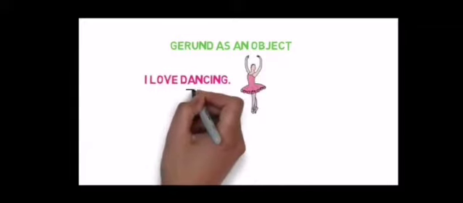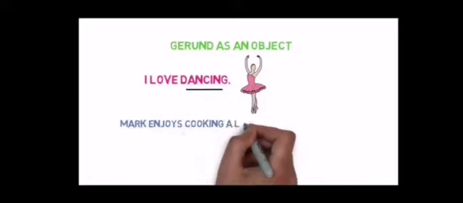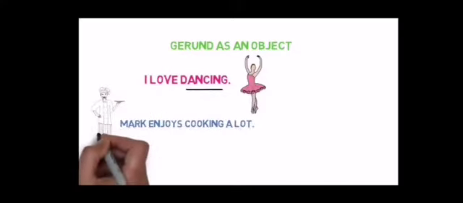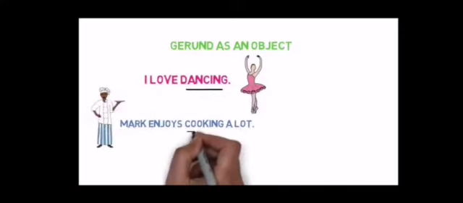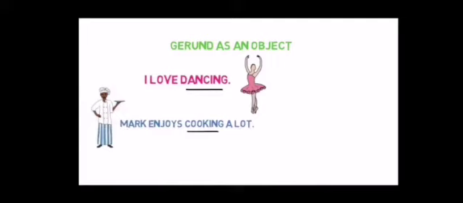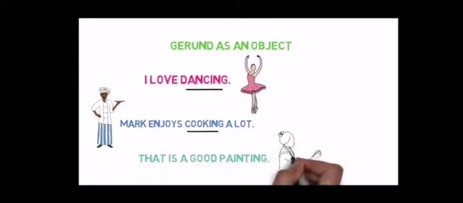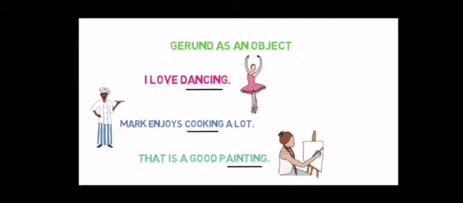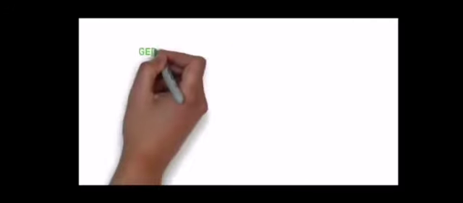Here dancing is used as an object, but it is a gerund. Mark enjoys cooking a lot. Cooking is here a gerund, but it is used as an object. That is a good painting. Painting is here an object, and it is also presenting the gerund as an object.